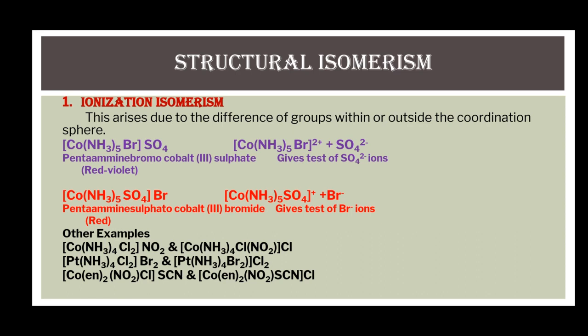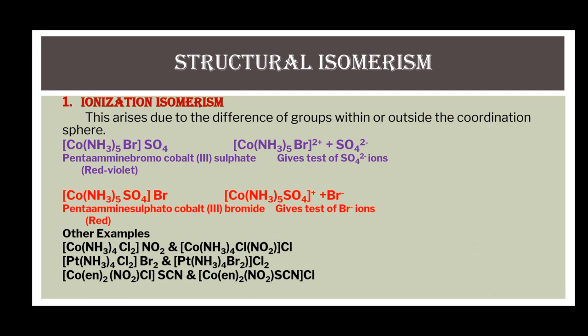In the second pair, the difference is in the presence of chloride ligands. In the first case, 2 chloride ligands are present within the square bracket, and in its isomer these two ligands are present outside the coordination sphere.